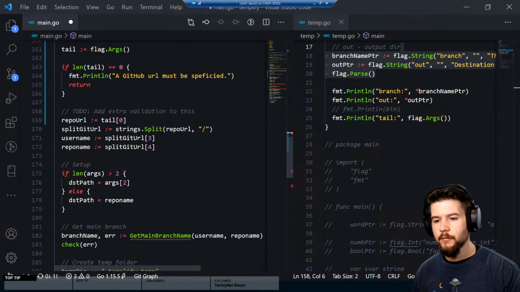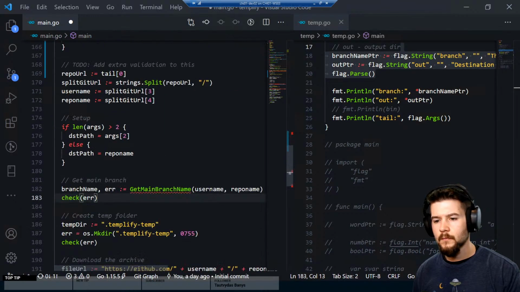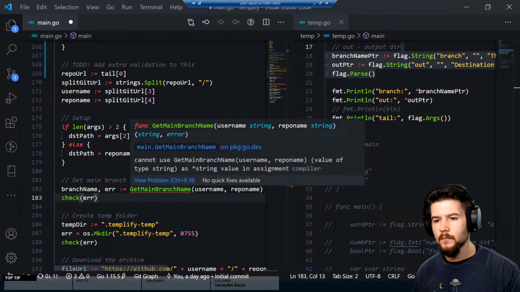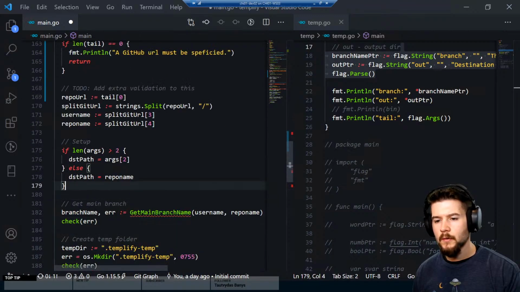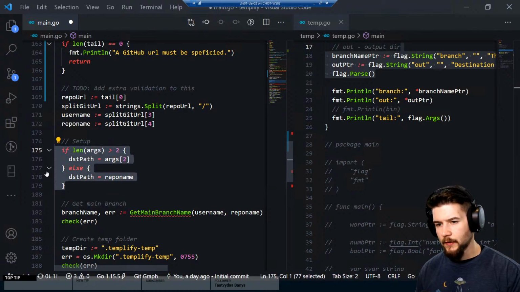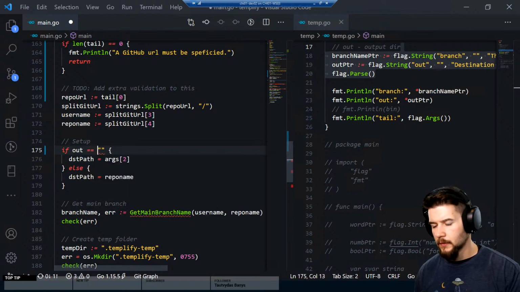So we can say if branch name is defined up here, we can get rid of this stuff, which is checking the DST path equals repo name. I don't think we need that, though, but we could do if out double equals that, not equals that.